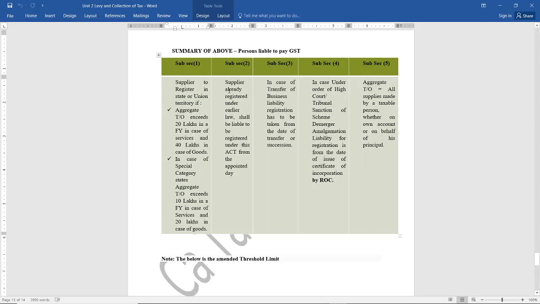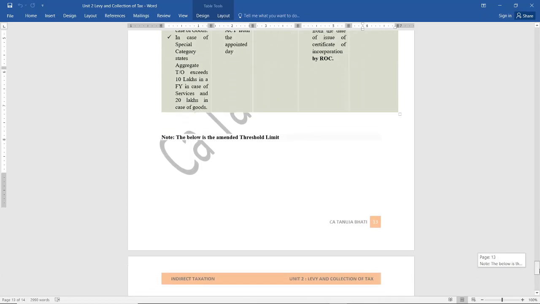Now second is any person who is already registered in the earlier act shall be liable to be registered under the GST Act. Third is in case of transfer of business, where registration is taken from the date of transfer or succession. Fourth one, in case of a scheme of amalgamation or demerger under the order of a high court. And fifth one is, what is aggregate turnover? It means all supplies made by a taxable person, whether on his behalf or on behalf of his principal.